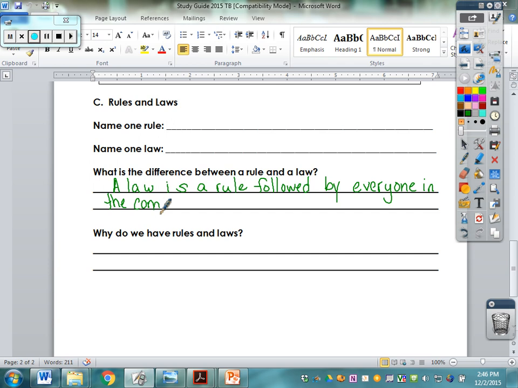So everyone in the community must obey or should obey that law or rule. And the police enforce it. And enforce means to make sure everyone follows it. And if you don't, there are consequences to that. So that is the difference between a rule and a law, that everyone in the community follows that law.